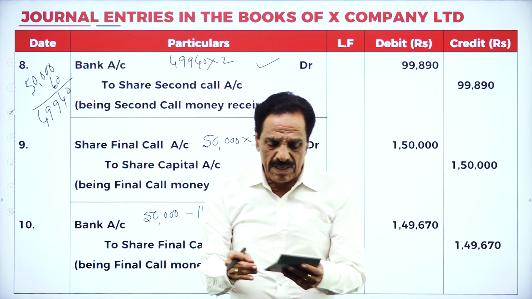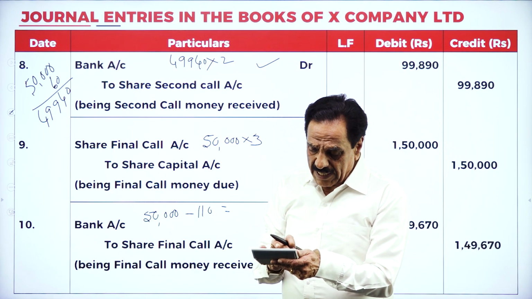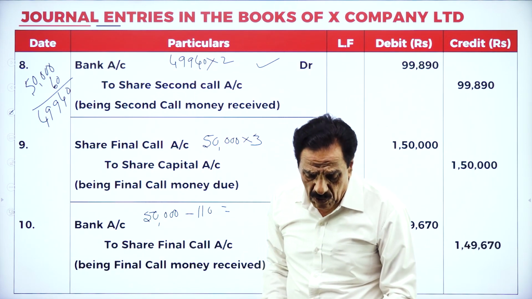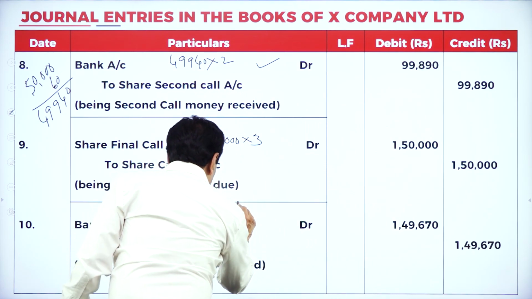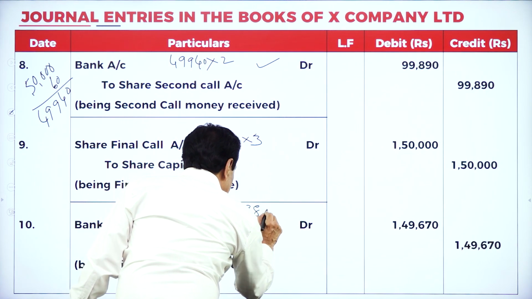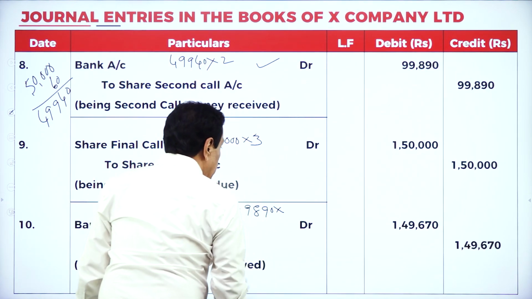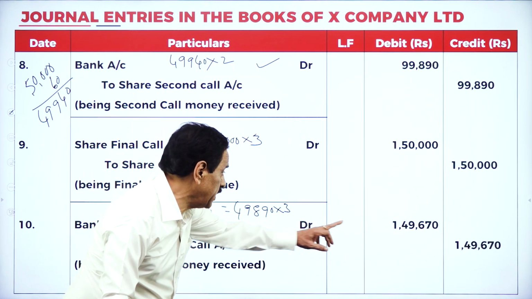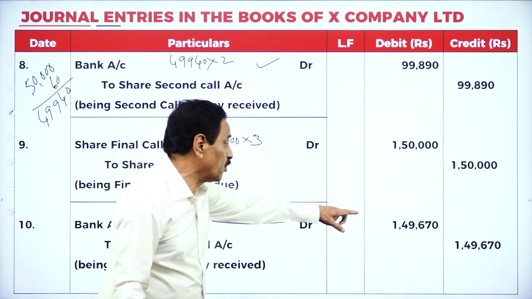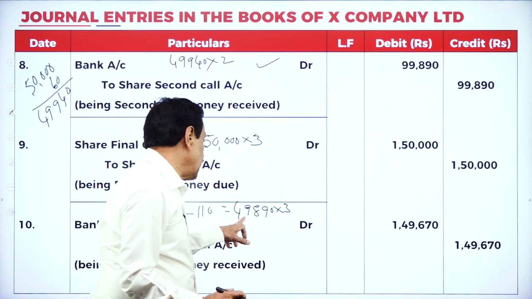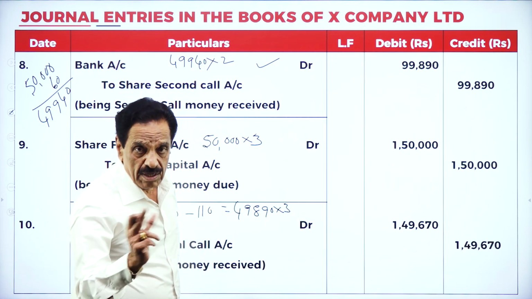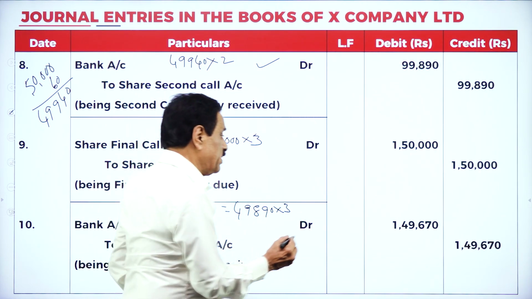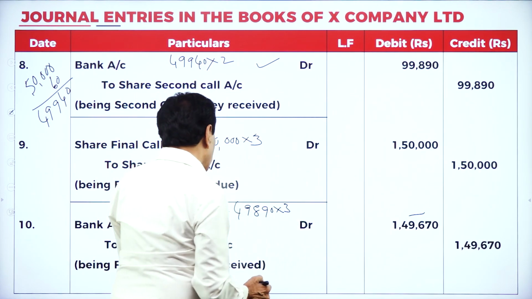Out of 50,000 minus 110 gone, you are only receiving 49,890 shares, at the rate of rupees 3. That gives 1,49,670.